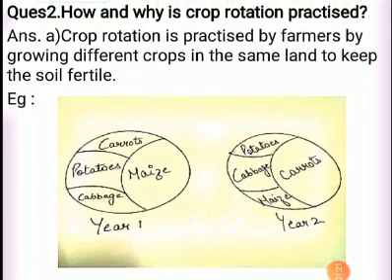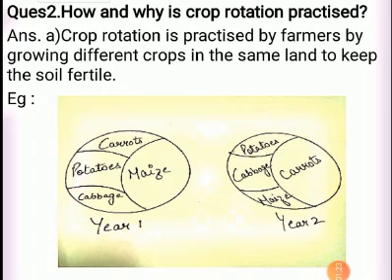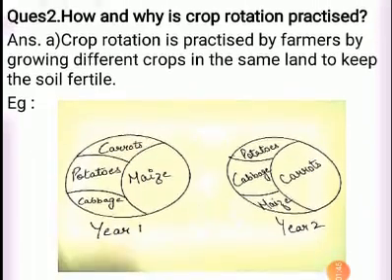Like here, an example is given through the diagram. In year 1, on a patch of land, 4 different crops are being grown: maize, carrots, potatoes, cabbage. And in year 2, the crops are being rotated or changed on the same patch of land, and this is done in order to increase the fertility and quality of the crop.